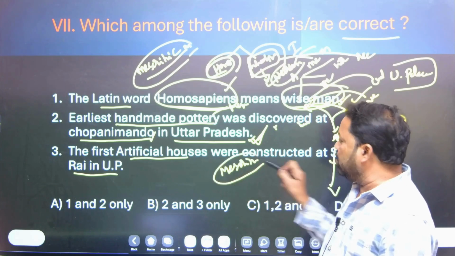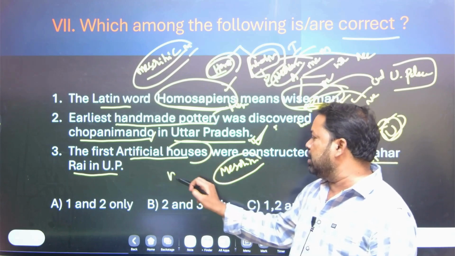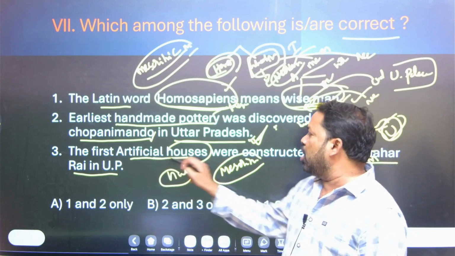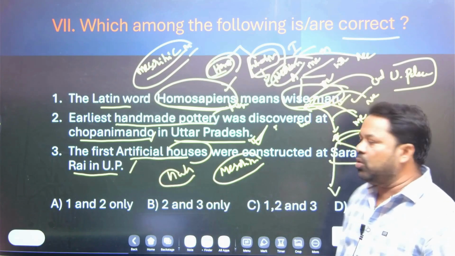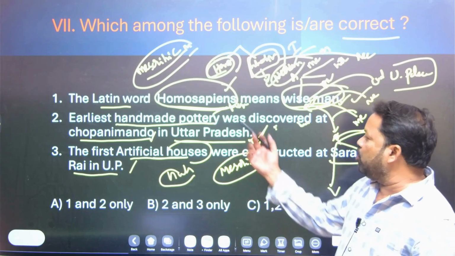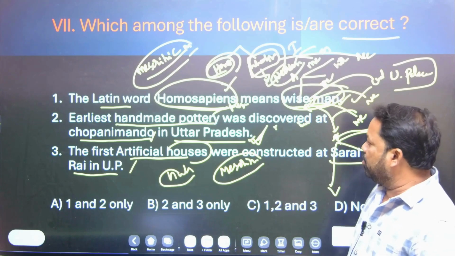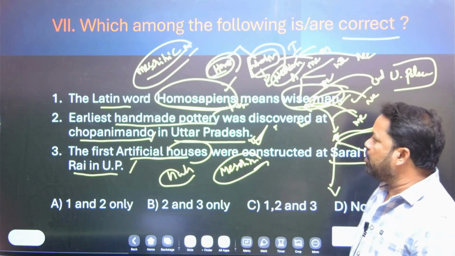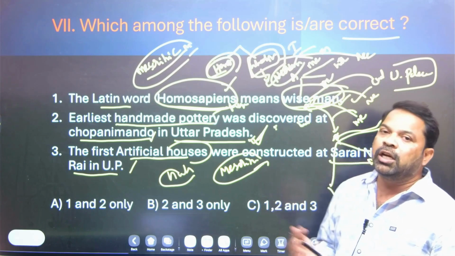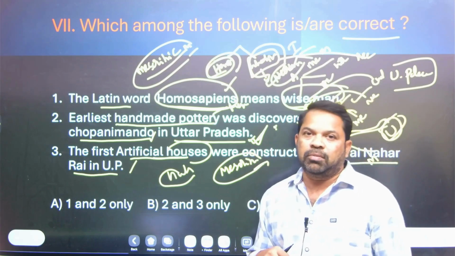He started the construction of huts, or you can call them artificial houses, at Sarai Nahar Rai in UP. That is also a right statement. Handmade pottery and artificial houses were both made by Mesolithic man, but the Paleolithic man had no idea about this.